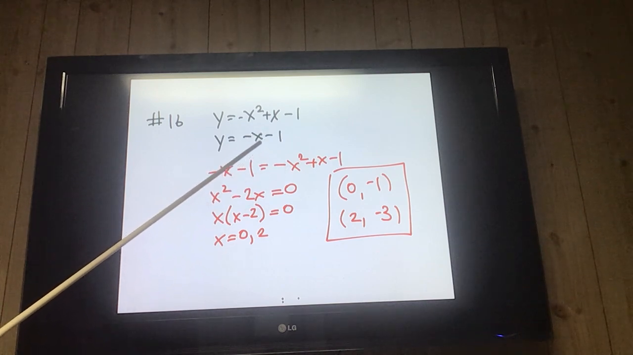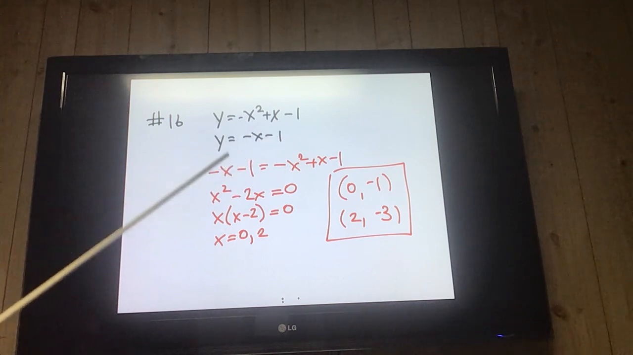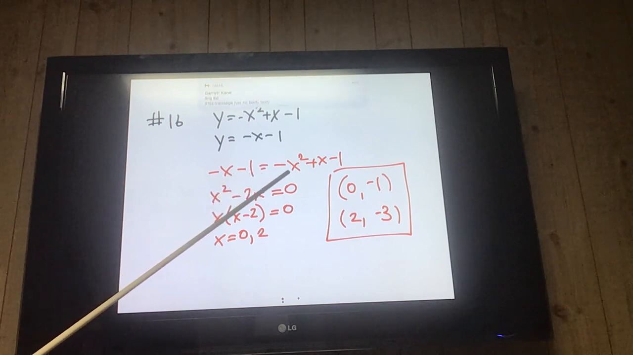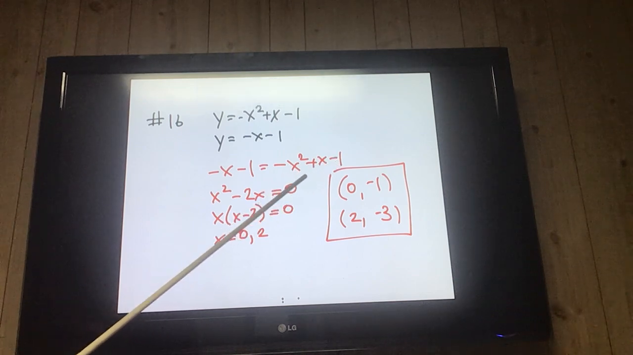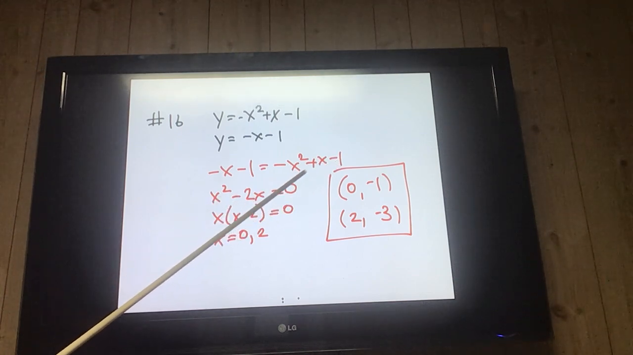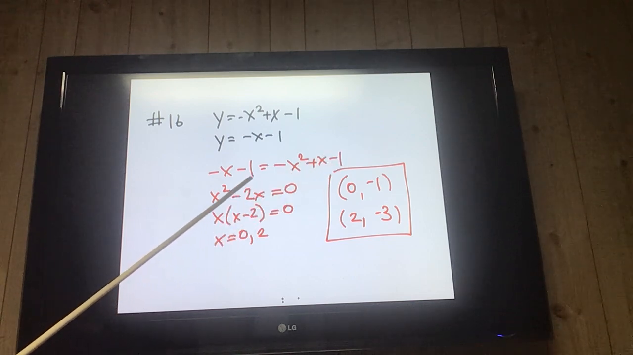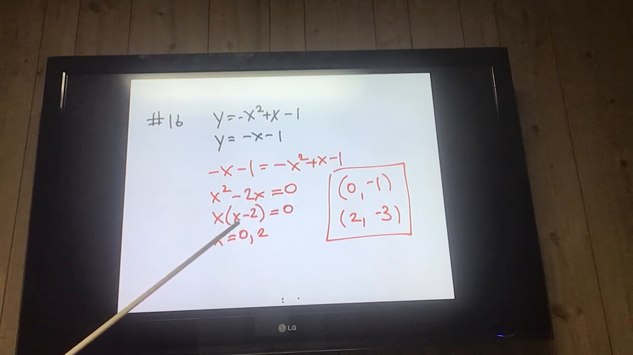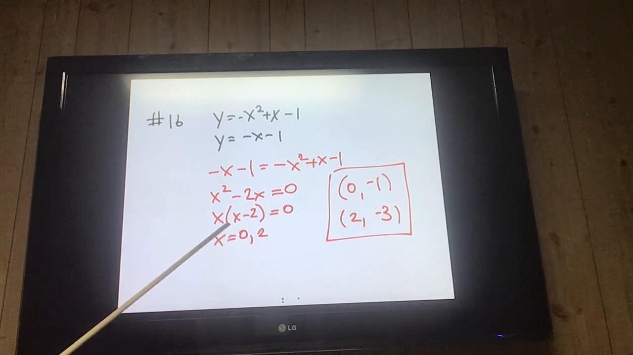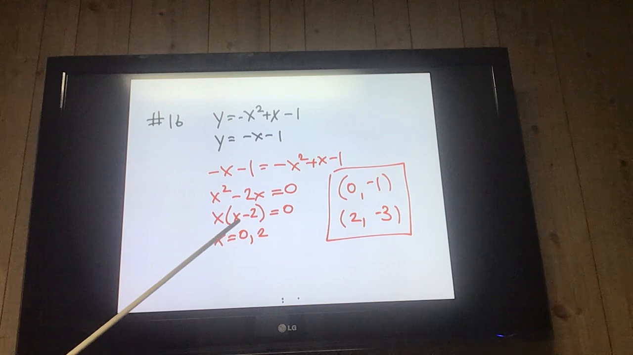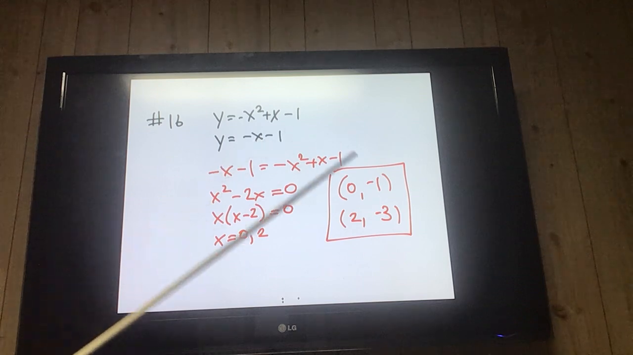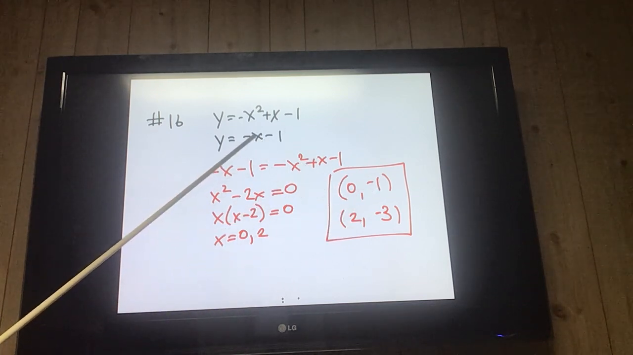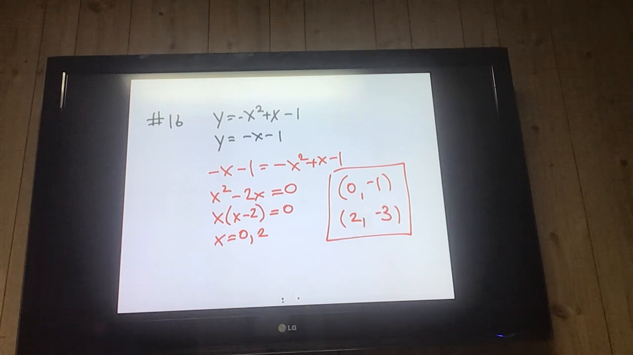The next one, number 16, same thing. Put negative x minus 1 in for the y. Negative x minus 1 equals negative 8x squared plus 8x minus 1. Bring the x squared over. Bring the x over. And bring the 1 over. The 1 cancels out. Factor x times x minus 2. So therefore we get x equals 0, x equals 2. So again, put both in the parentheses, there's 0 and 2. Put 0 in, I get negative 1. Put 2 in, negative 2 minus 1 is negative 3. So these are my answers.